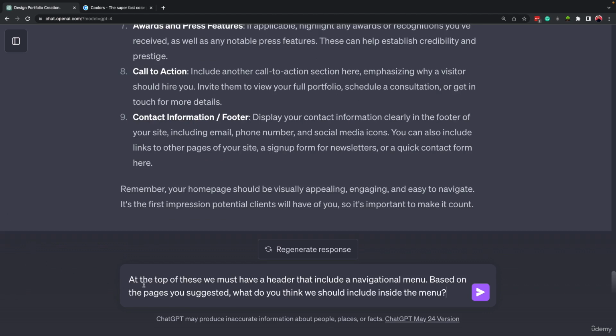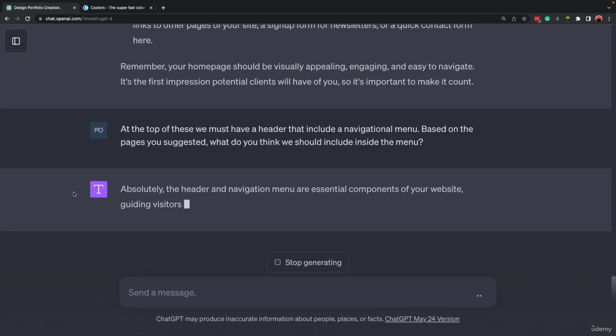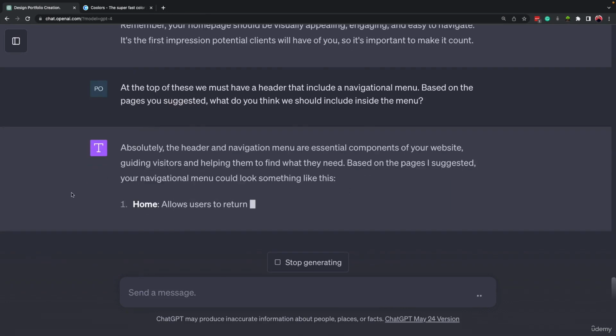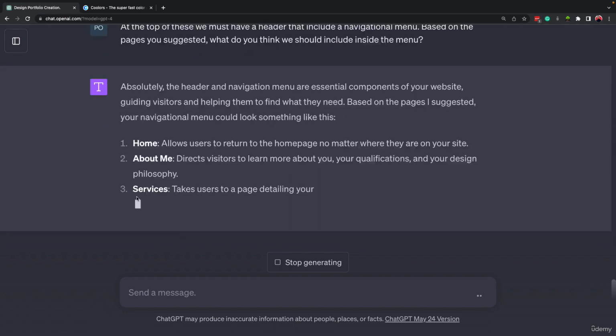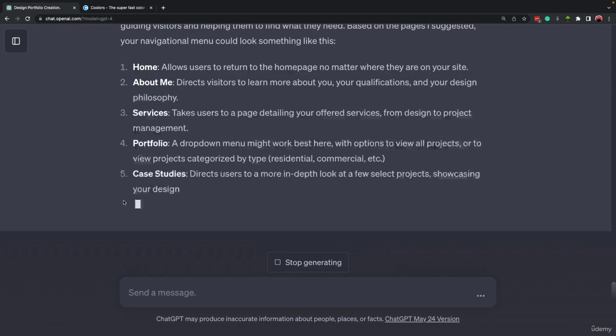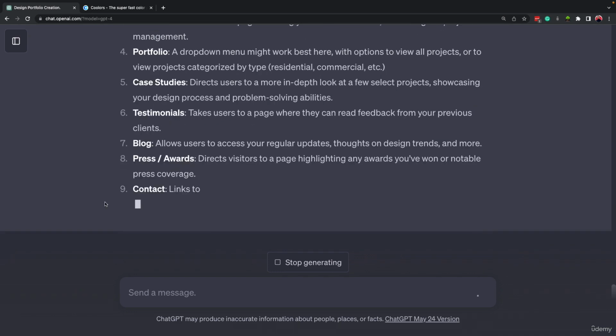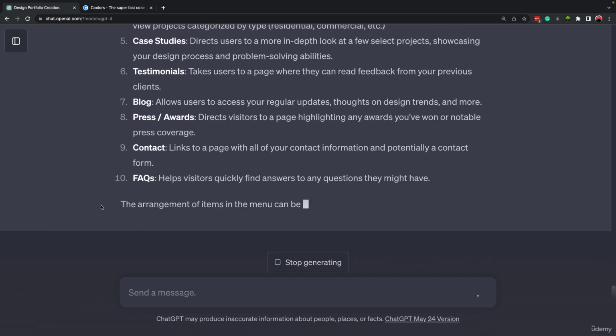All right, I mentioned that at the top of all of these sections that you mentioned, we want to have a header that includes a navigational menu. Based on the pages that you suggested, what do you think we should include inside the menu? So let's see what ChatGPT has to say about the menu. Okay, we have home, about me, services, portfolio, case studies. I think it's going for all of them. Yeah, more or less it's going for all of them.